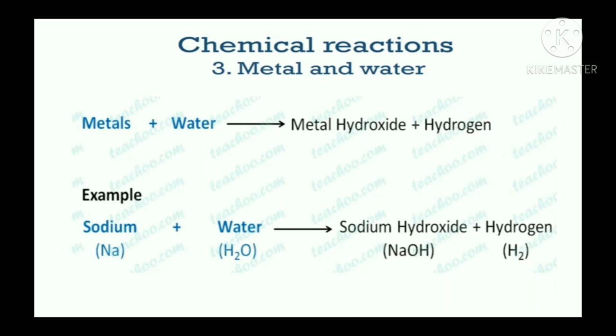First of all, when a metal reacts with water, it will produce metal hydroxide and hydrogen. For example, sodium, Na, will react with water, H2O. It will give sodium hydroxide, okay, and hydrogen gas. So sodium will form sodium hydroxide. Similarly, potassium, when it reacts with water, will produce potassium hydroxide along with hydrogen gas.